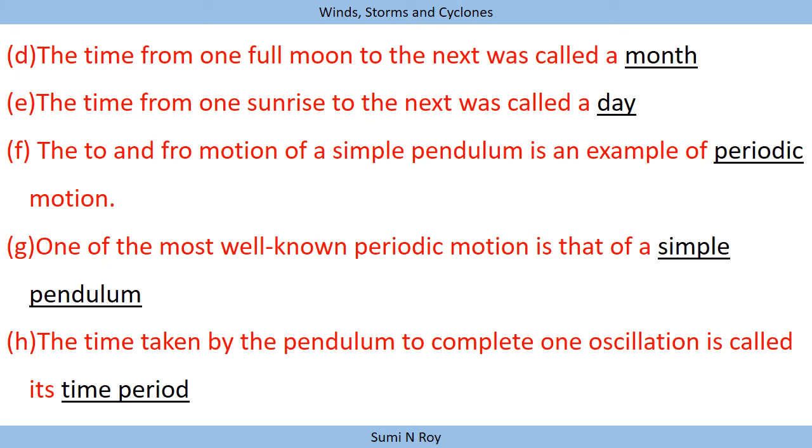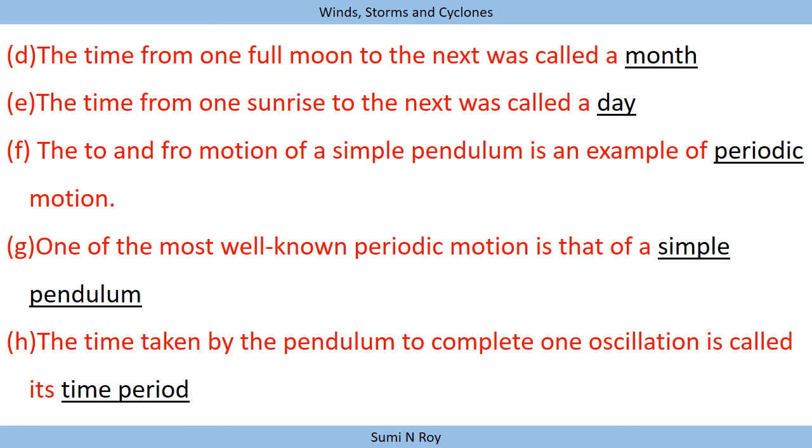Next question is, the time from one full moon to the next was called a month. In the olden times, the time from one full moon to the next is known as a month. Next, the time from one sunrise to the next was called a day. Next, the to and fro motion of a simple pendulum is an example of periodic motion. The back and forth motion of a simple pendulum is also known as periodic motion, meaning a simple pendulum always shows periodic motion.